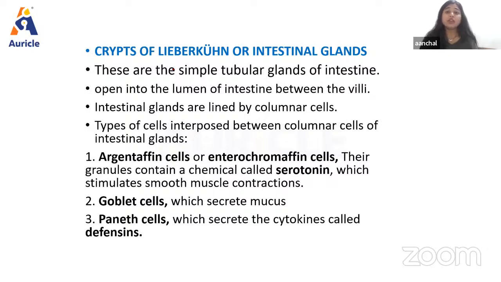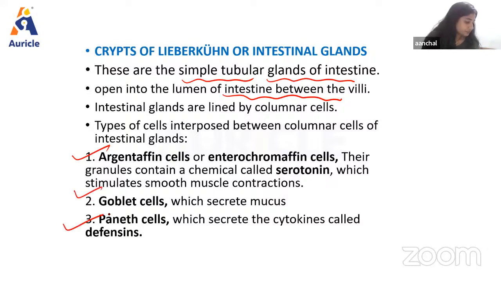Talking about it in detail, these intestinal glands are the simple tubular glands of the intestine. As we have discussed, they open into the lumen of the intestine between the villi, and they consist of some different types of cells, right? First we have the argentaffin cells, also known as enterochromaffin cells. They secrete a very important substance known as serotonin, which helps in the stimulation of smooth muscle contraction, so that the motility of food can occur here.